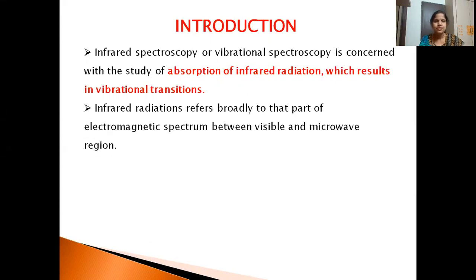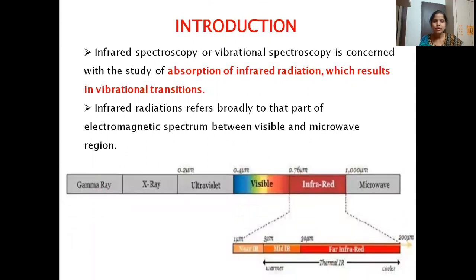IR radiations refer broadly to that part of the electromagnetic spectrum between the visible and microwave regions. If we look at the electromagnetic spectrum again, this is gamma rays, and at the end we have microwaves. The most energetic are gamma rays. As we move from gamma rays to microwaves, the energy decreases, whereas the wavelength increases. So the IR region lies between the visible and the microwave region.